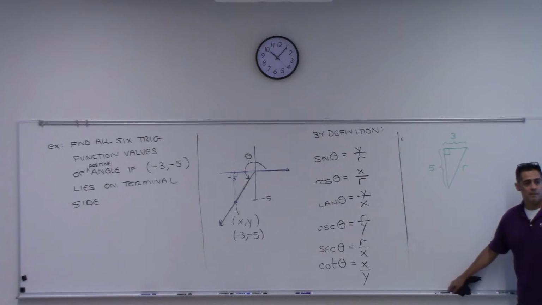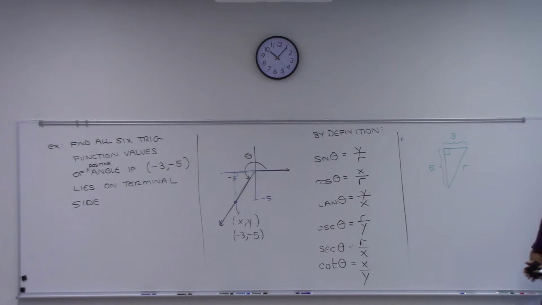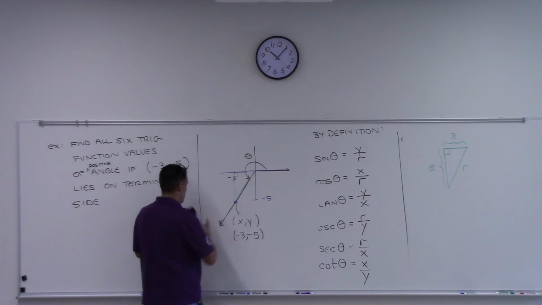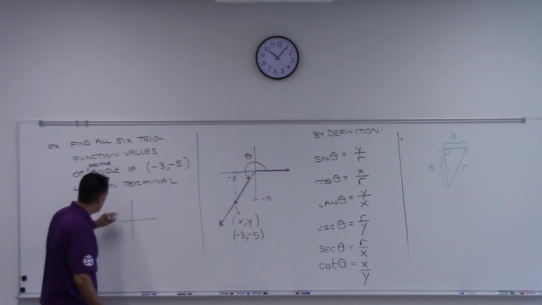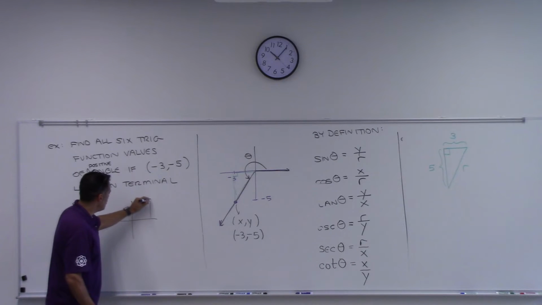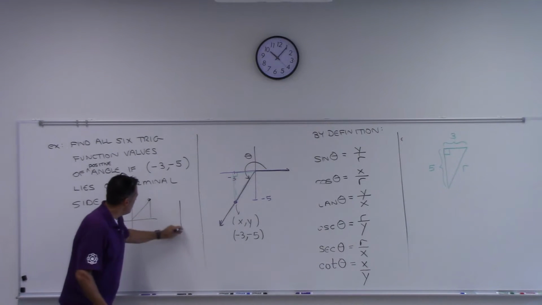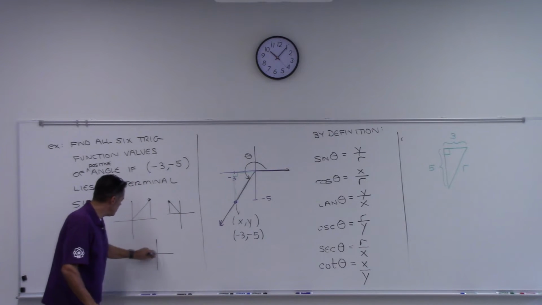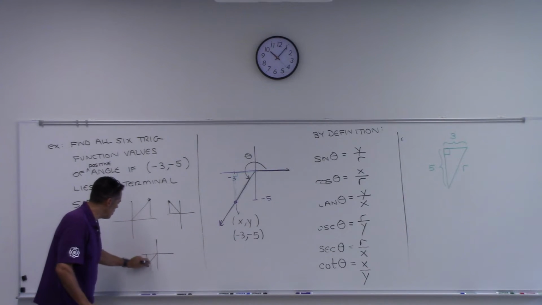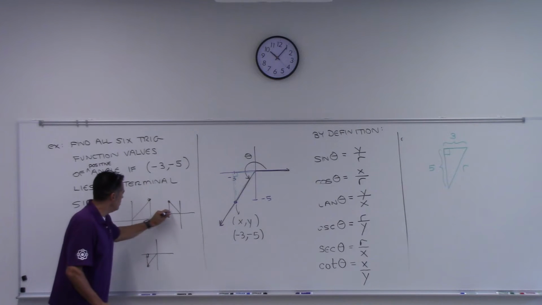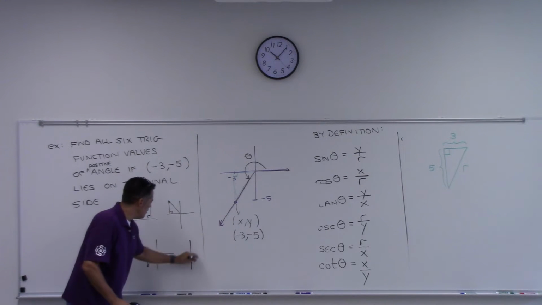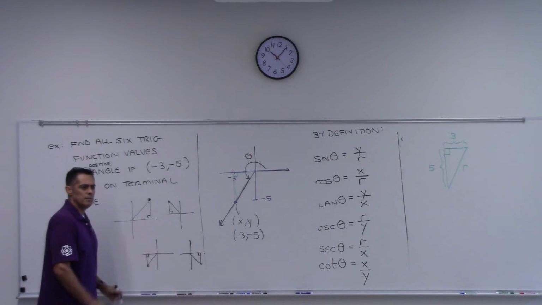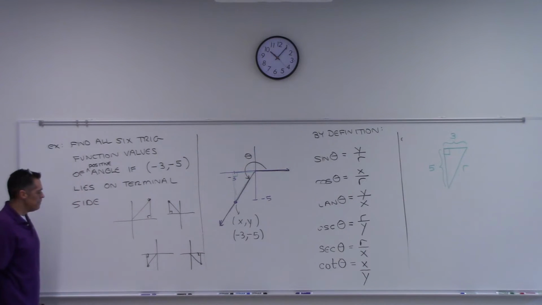When we're making the triangle, are we always going back to the x-axis? I always like to take our point and project it back to the x-axis and draw it. So I'll show you a couple of scenarios. If your point's over here, then of course your triangle is just that. If your point is in the second quadrant, then there's your triangle. If your point is in the third quadrant, then there's your triangle. Right triangle, right triangle, right triangle. If your point is in the fourth quadrant, there's your triangle. See it? Those are the 4 possibilities, really.